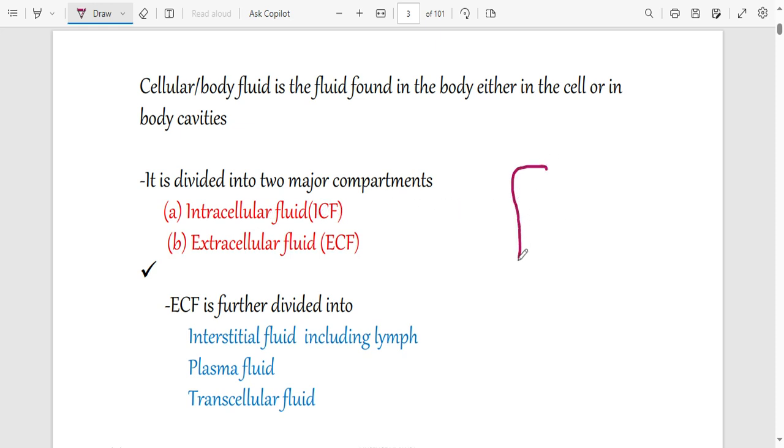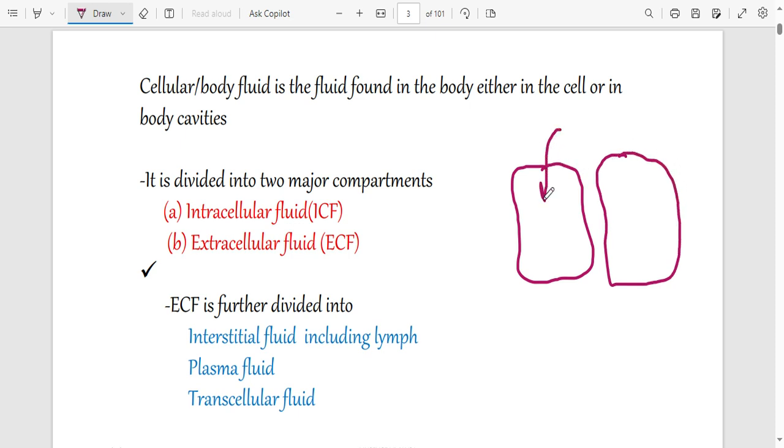So imagine here is the first cell in your body, and here is the second cell in your body. The fluid that you are going to find in the cell, now you know that cells, we'll talk about this, are made up of the cytoplasm and just a membrane. The cytoplasm is made up of two components: the cytosol and organelles. Cytosol is just the fluid part. So that is what we call ICF, the cytosol or intracellular fluid.